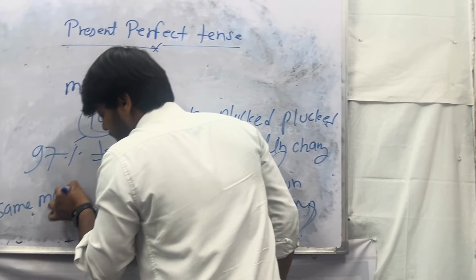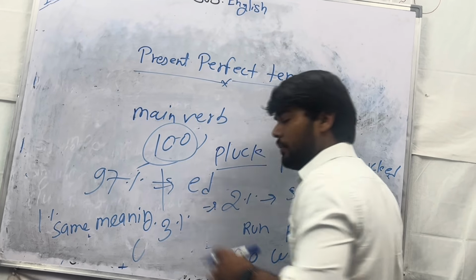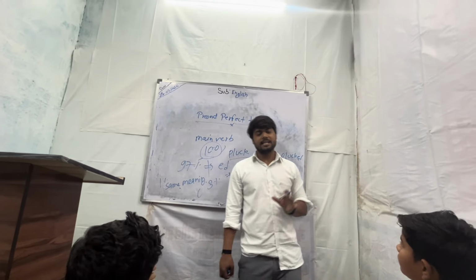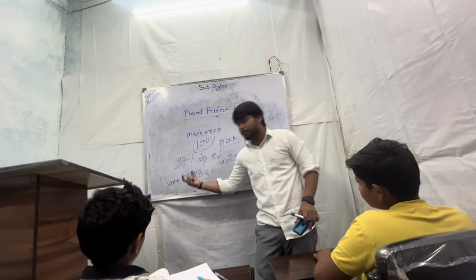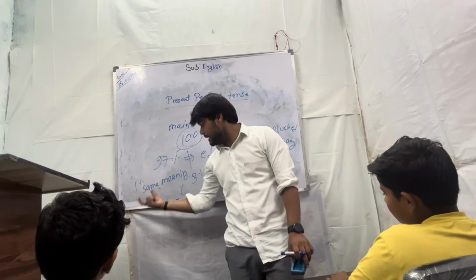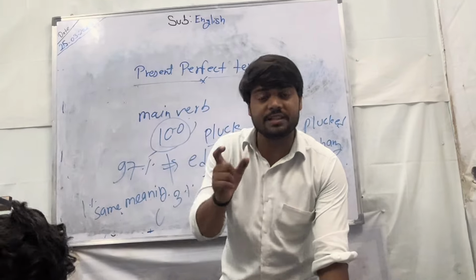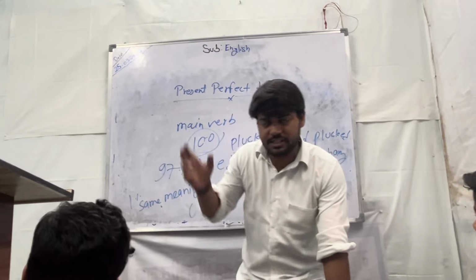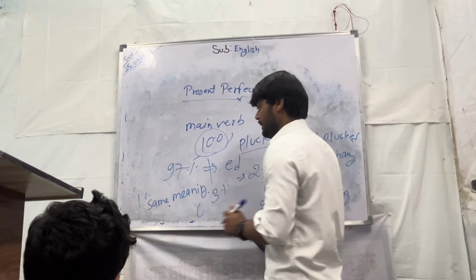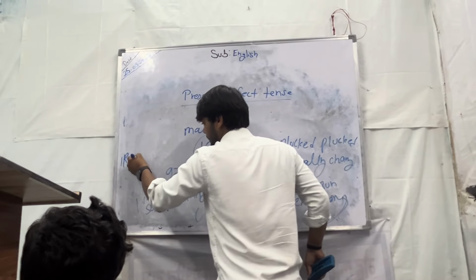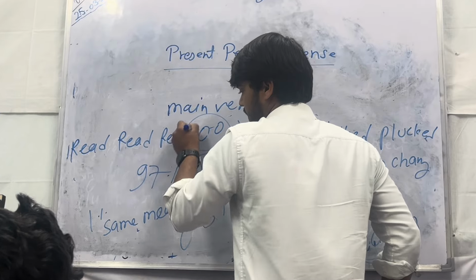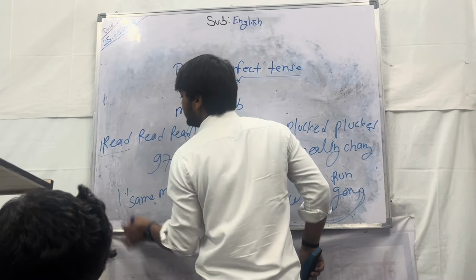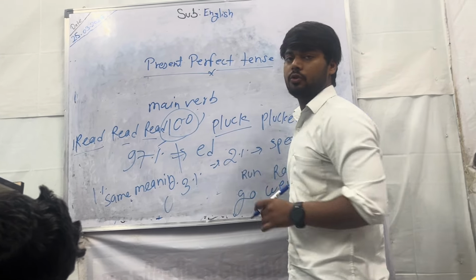Same meaning, but pronunciation is different. Okay. Here the 1% consists of the same meaning but a different pronunciation. पronunciation जो होता है उनका डिफरेंट होता है. For example, read. Okay. Read, read और read. इसे फर्स्ट फॉर्म को रीड बोलते हैं, सेकंड फॉर्म को रेड बोलते हैं, थर्ड फॉर्म को रेड. Okay.